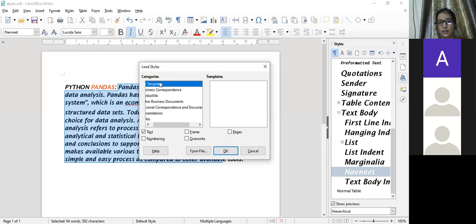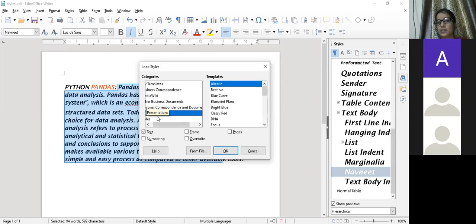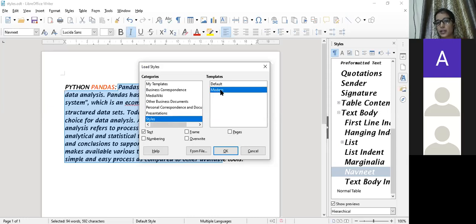Any style you can add. See, these are the templates. Templates means already updated. When you click on any, default and modern, these are the templates. Any style you can take from here. These are the loaded styles. Clear?